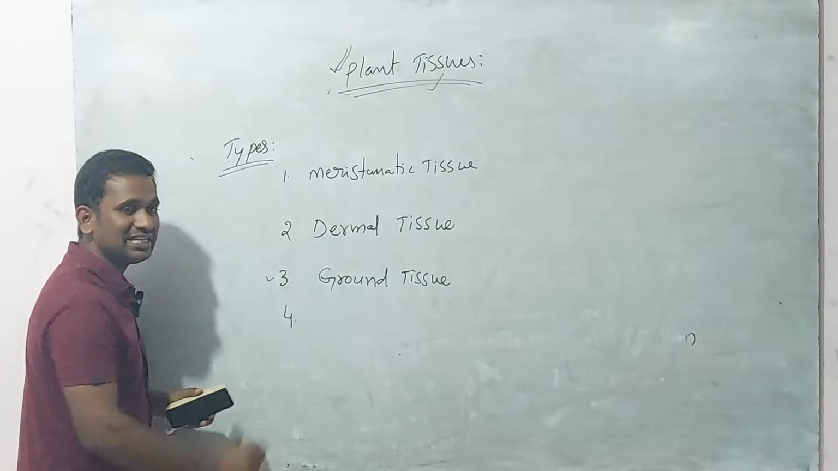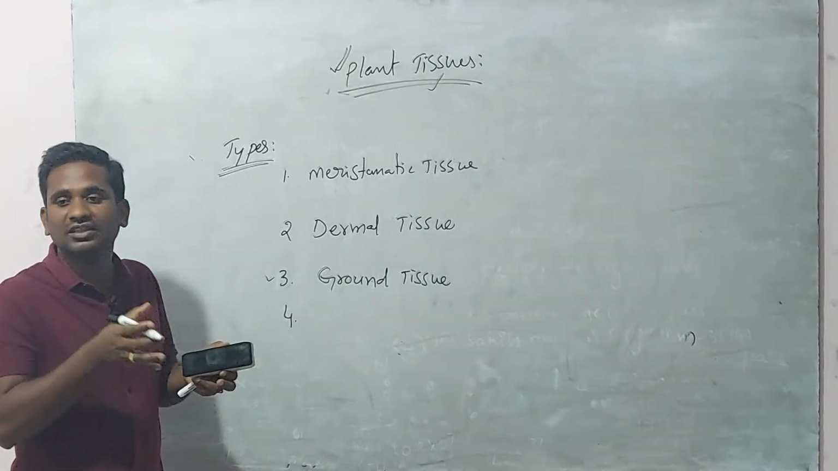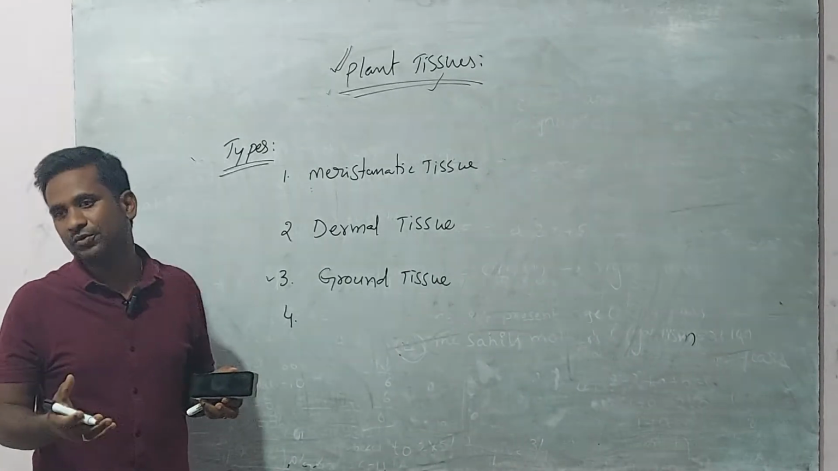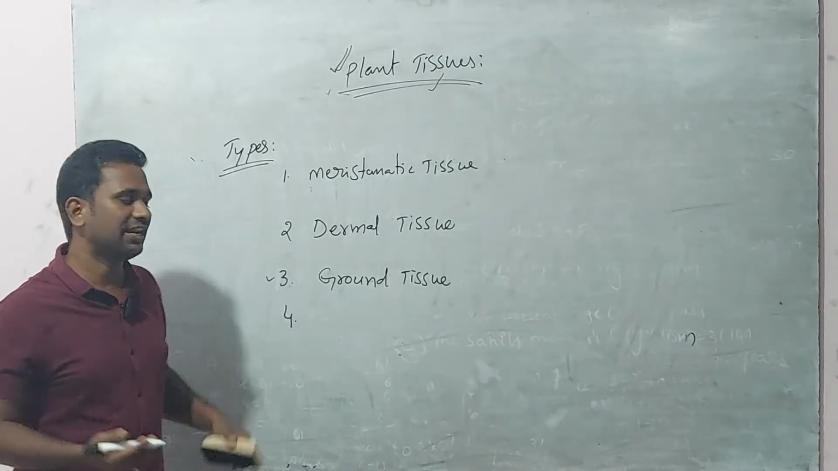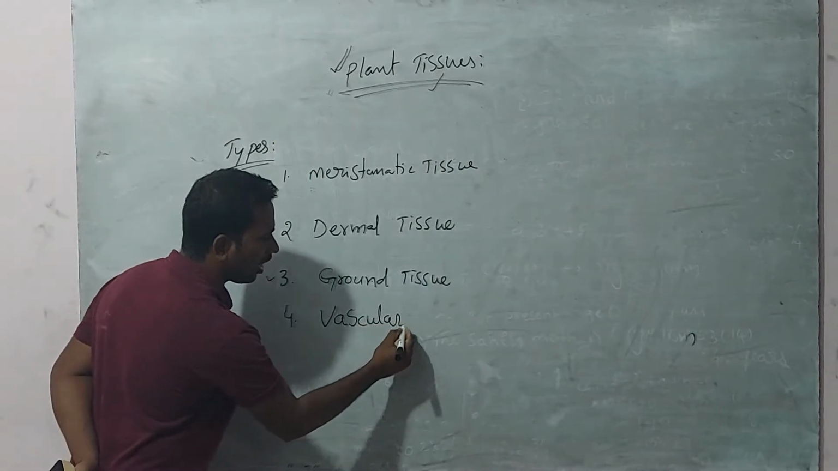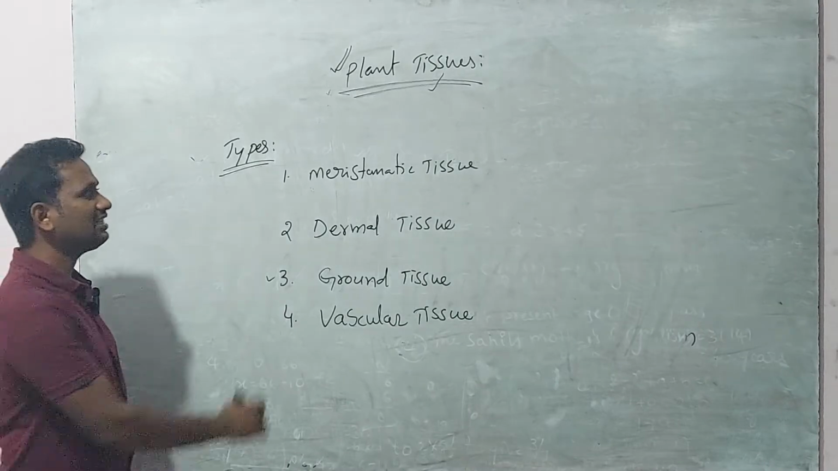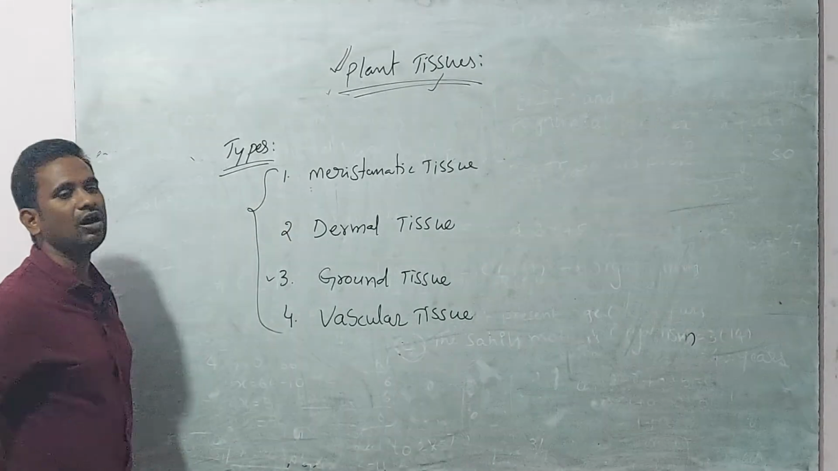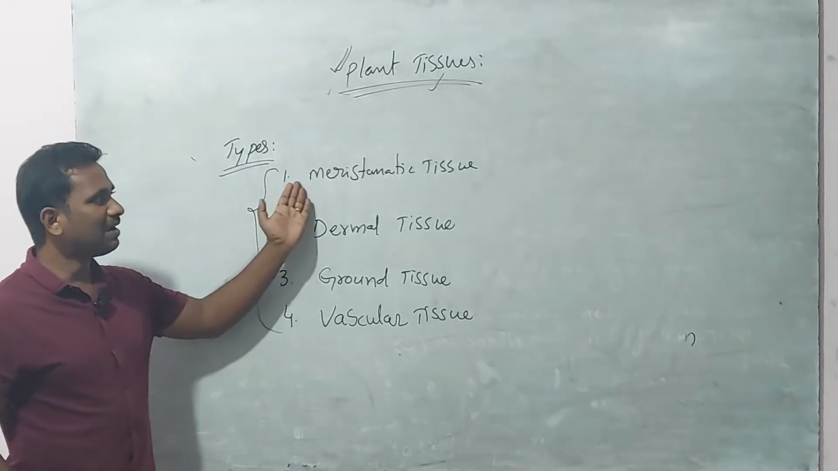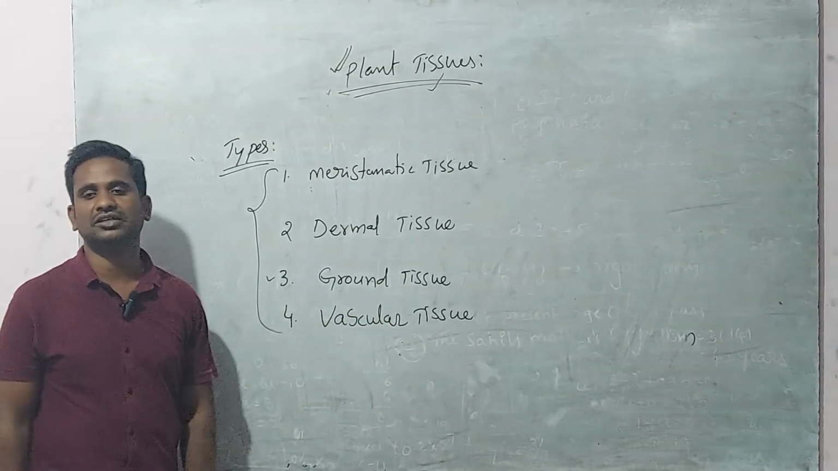And the fourth one is a conducting tissue. Another tissue helps in the transportation of materials like water and food material. That is known as vascular tissue. We want to discuss these four kinds of tissues of the plant body: meristematic tissue, dermal tissue, ground tissue and vascular tissue. Do you understand?